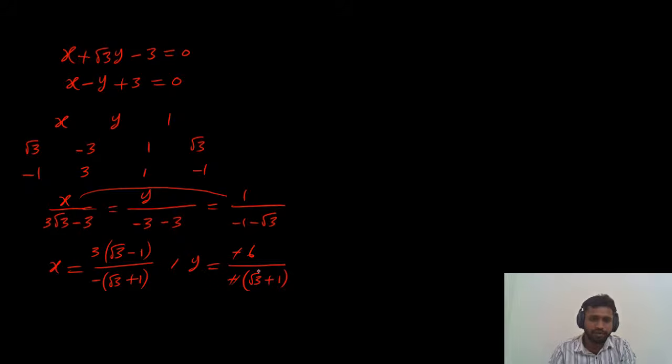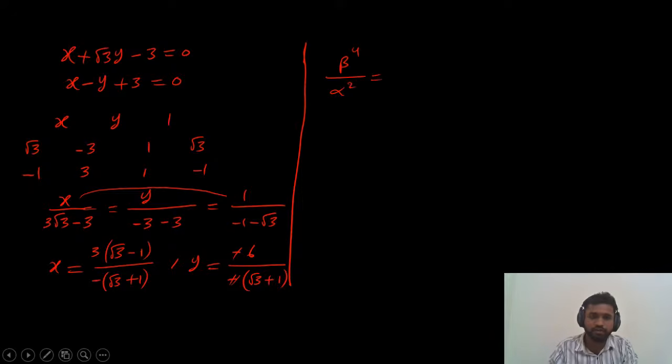We need to find beta power 4 divided by alpha square. We know that the beta value we got and the alpha value also we got.